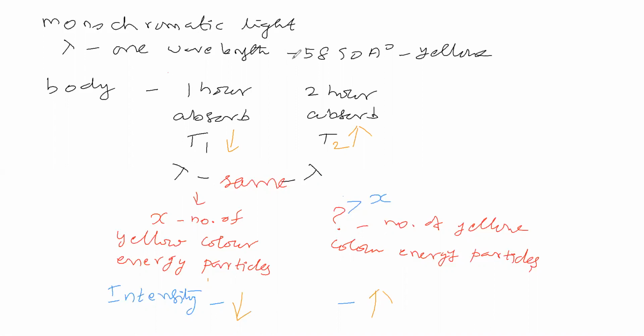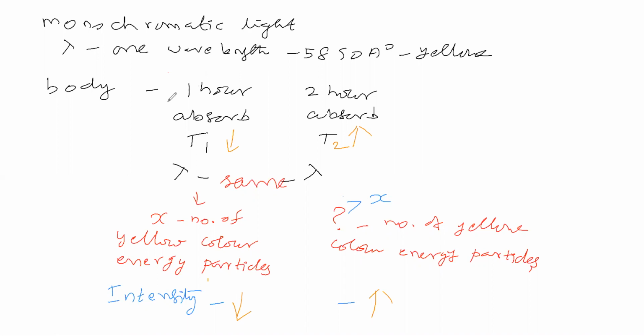Now, instead of taking monochromatic light, let us take sunlight in this place. Now you say, is sunlight polychromatic or monochromatic? Monochromatic light means having a single wavelength. You are saying sunlight is polychromatic radiation, because sunlight has many different wavelengths.